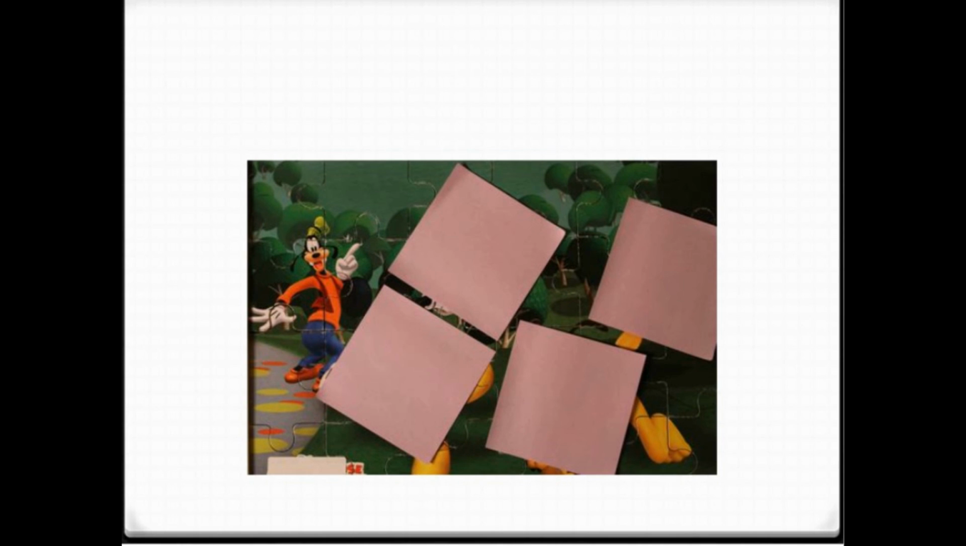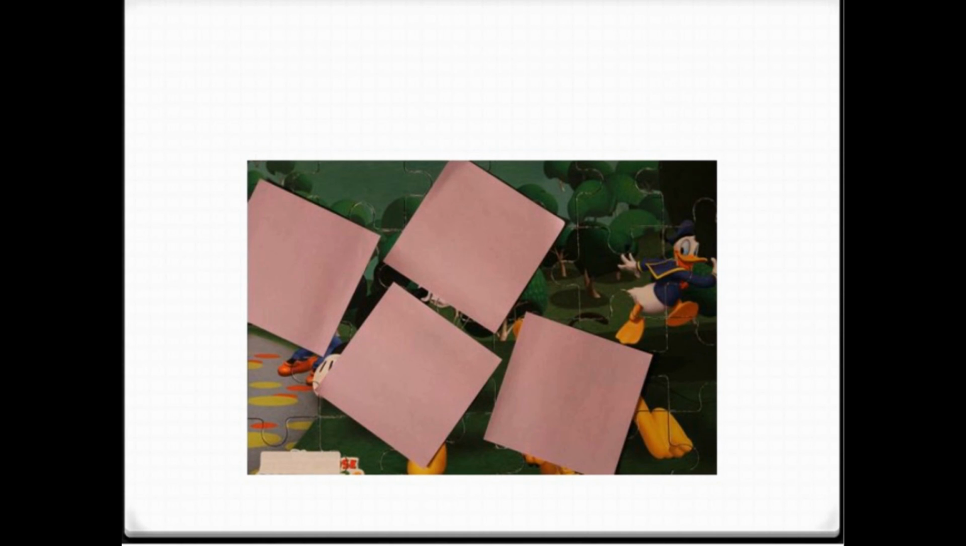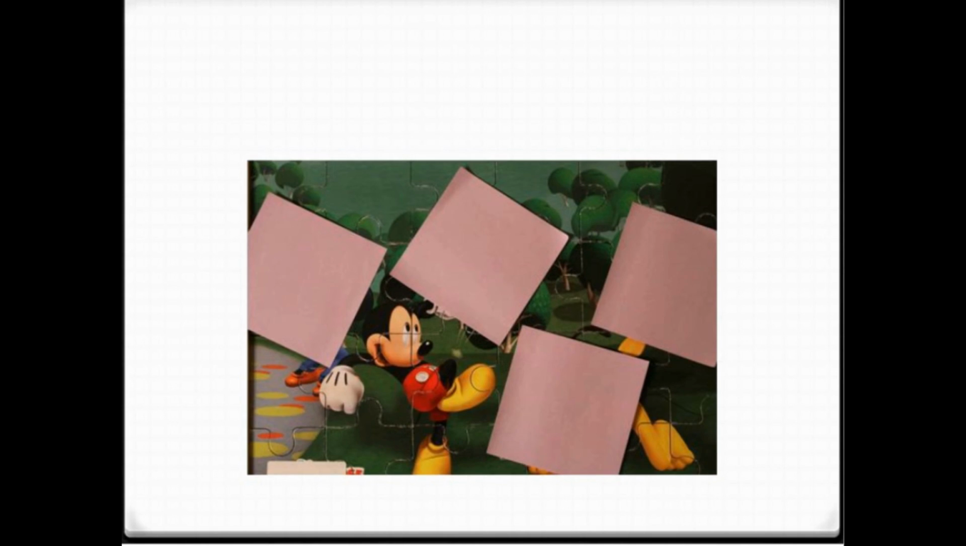The first detail tells us about Goofy. He is having fun and he's excited about something and he's pointing at something. Let's open the second detail. The second detail shows us Pluto, the dog. He is also excited, he's having fun, and he is running. Let's go to the third detail. Donald Duck is also excited and he's also running. And Mickey, he is also excited, he's happy, and he's kicking something.